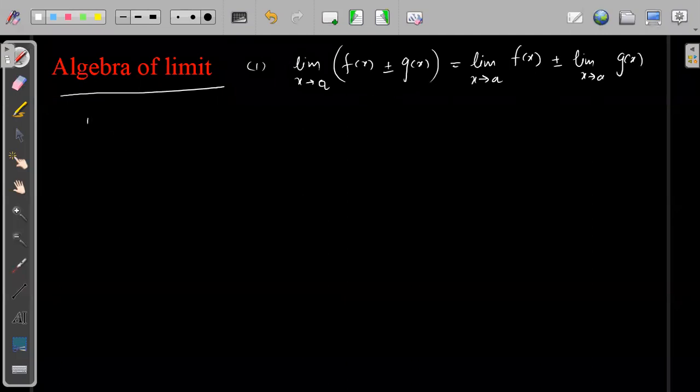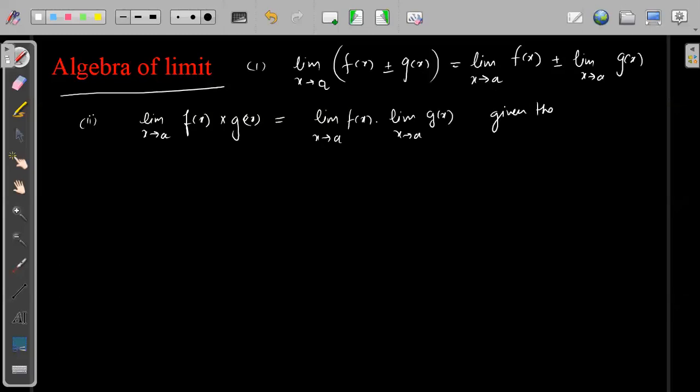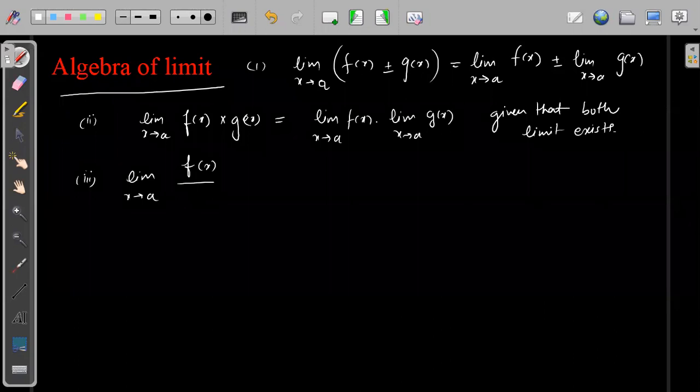Second is the limit of x tending to a, f of x into g of x. We can simply write it as the limit of x tending to a, f of x, into the limit of x tending to a, g of x, given that both limits exist. Third, similarly, now we have multiplied, we will divide also: the limit of x tending to a, f of x divided by g of x.